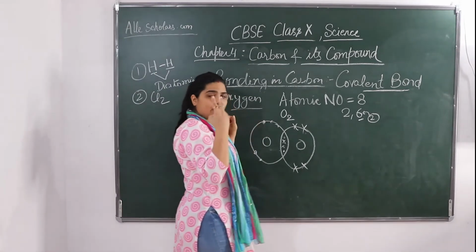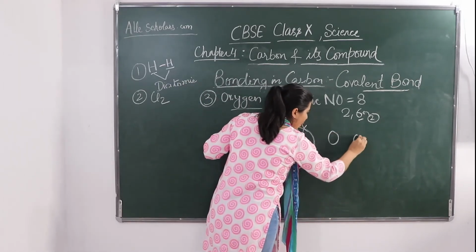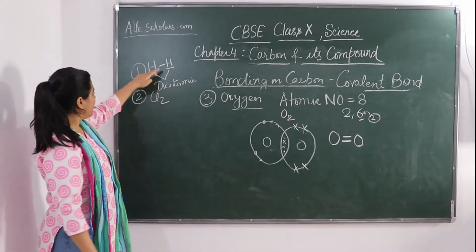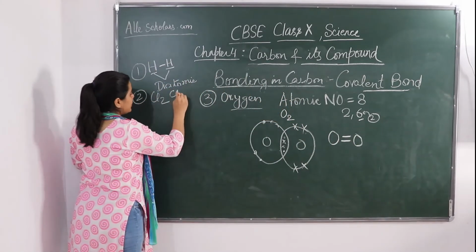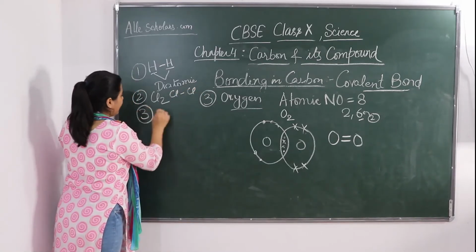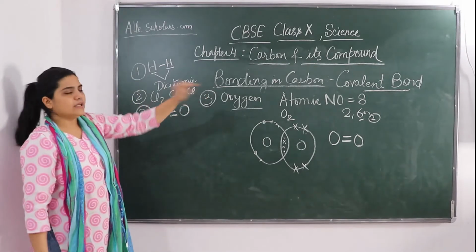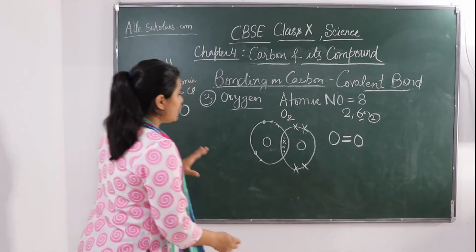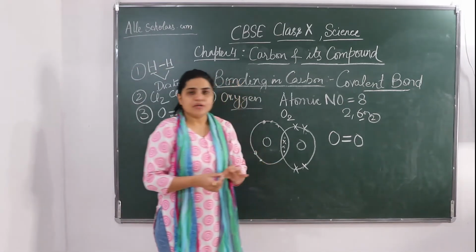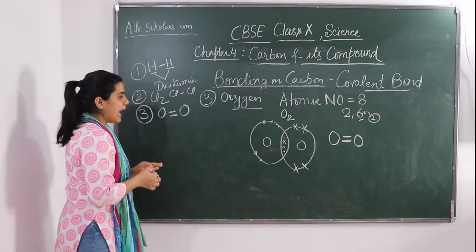But how many electrons have they shared? 2. So the bonding between two oxygens will be a double bond. Here hydrogen had a single bond, chlorine also had a single bond. But if we talk about oxygen, which bond do they have? A double bond, a double covalent bond. So in the case of oxygen, as you have seen here, we see the formation of a double bond between two oxygen atoms.